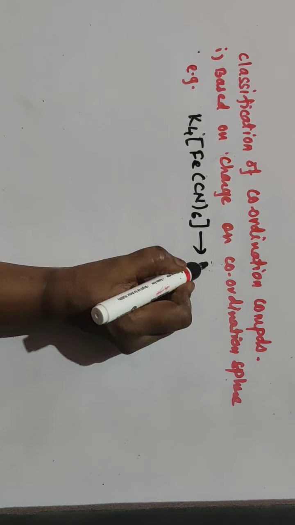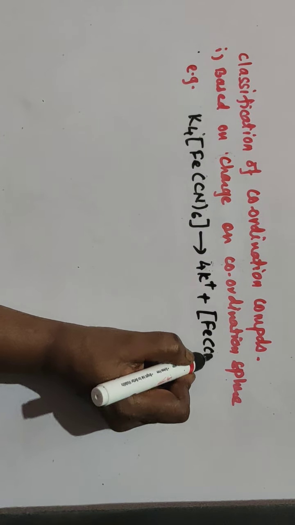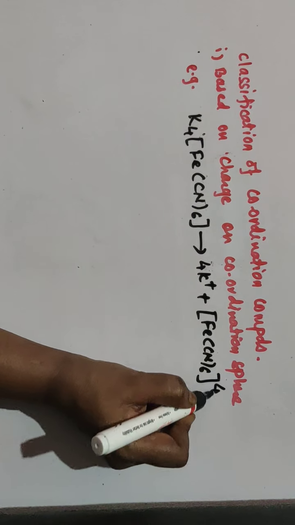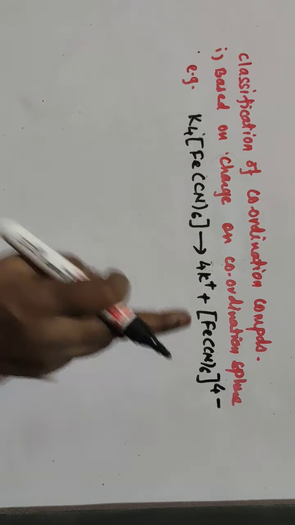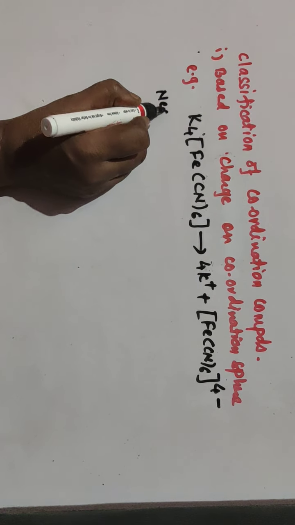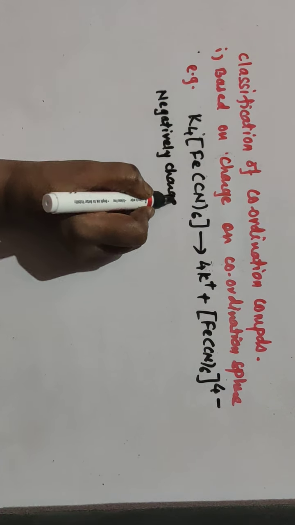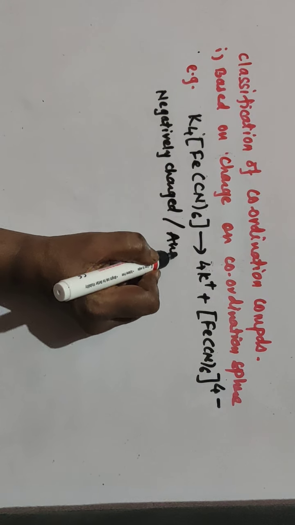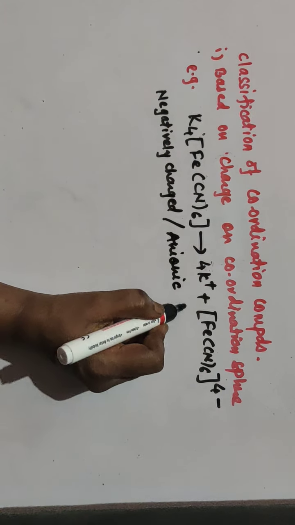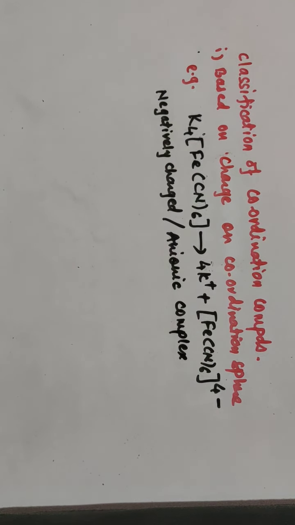On ionization you will get 4 K plus ions and [Fe(CN)6] 4 minus ion. So the net charge on the coordination sphere is negative, and so this is called a negatively charged complex, or an anionic complex. Very simple. When the charge on the coordination sphere is negative, it is a negatively charged or anionic complex.